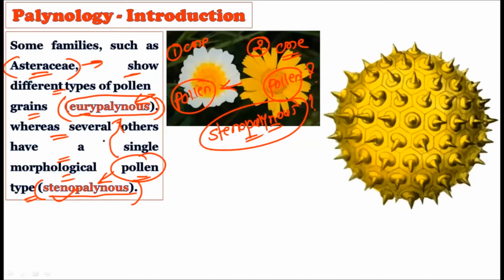Okay, so Stenopalynous and Eurypalynous are the two kinds of families that can be found in the angiosperms, under which we can classify them as Eurypalynous or Stenopalynous depending upon whether the produced pollen grains are of different types or of a single morphological type. If they belong to a single morphological type, such pollen grains are considered Stenopalynous, and if they are of different types, they are called the Eurypalynous type.